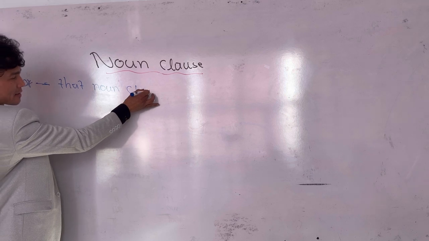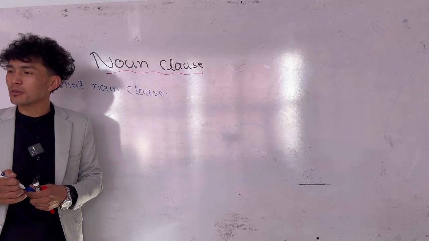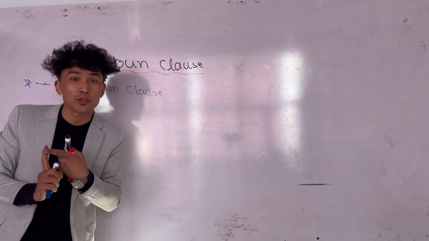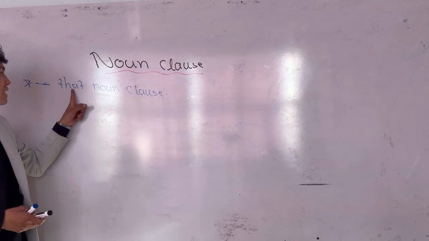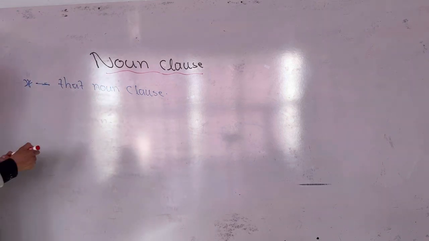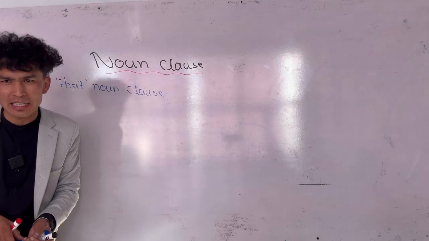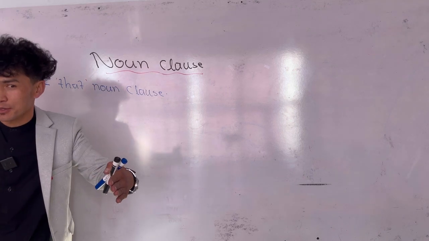Okay, listen. Thank you. Now we've got a general opinion of noun class. Now let's divide it into some sections because we do not have only one kind of noun class. We've got three main categories of noun class. Okay, number one noun class is that noun class. Do you remember as I told you? I believe that your parents will help you. That your parents will help you. A noun class with that starts with the word what? That. That the earth is oval is clear as a day.